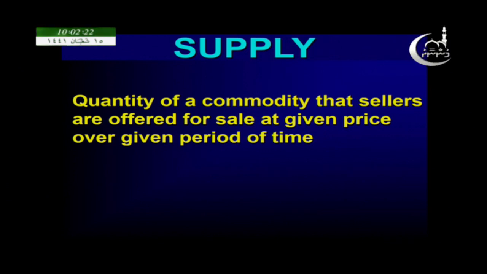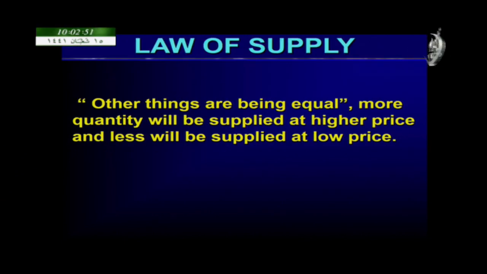Supply is referred to as the quantity of a commodity that producers are willing and able to sell at a given price over a given period of time. Or, in a simple way, you can say that it's the quantity of a commodity that sellers offer for sale at a given price over a given period of time. So here the price and time are very, very important. And next we can move on to the law of supply.